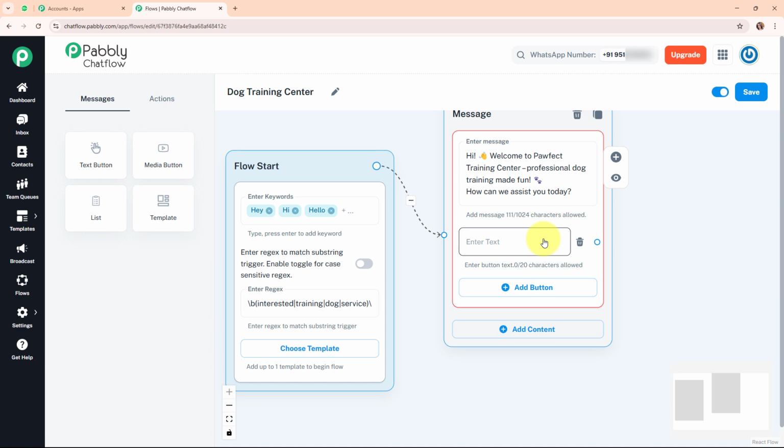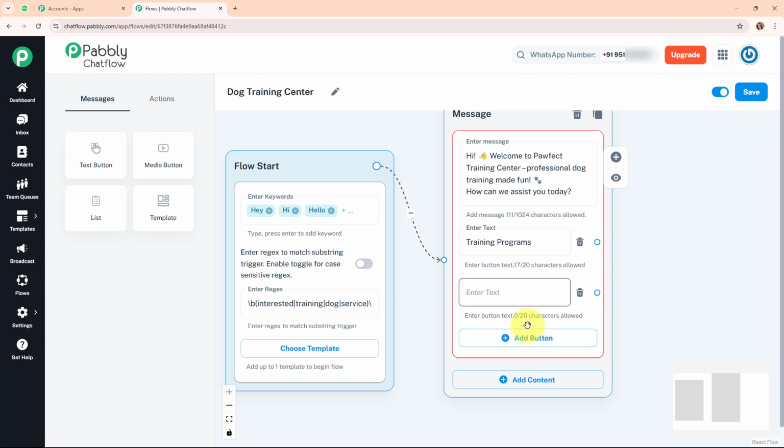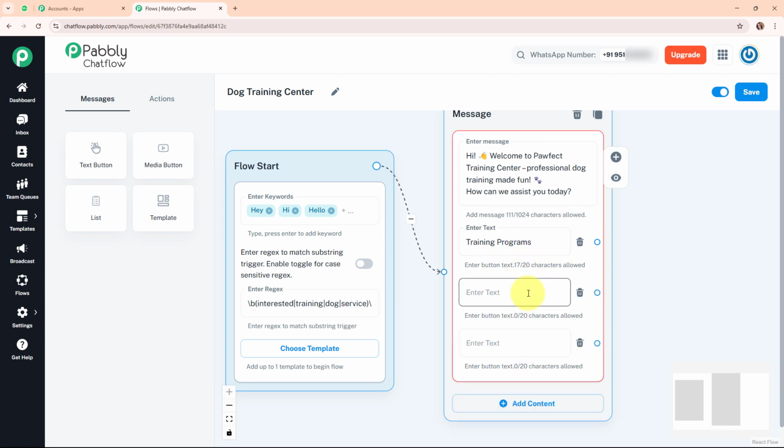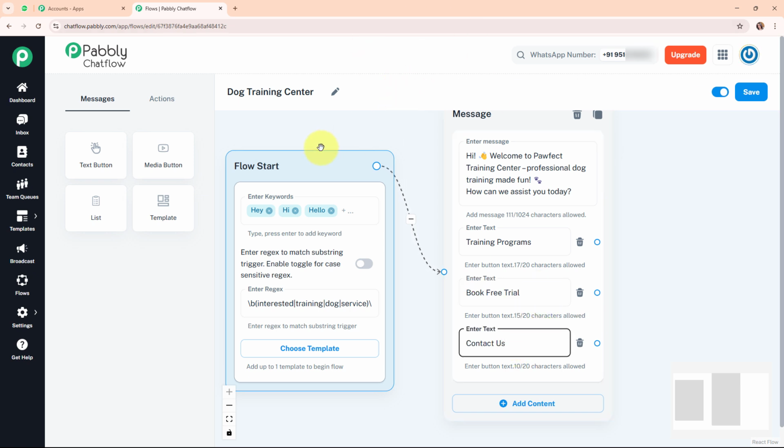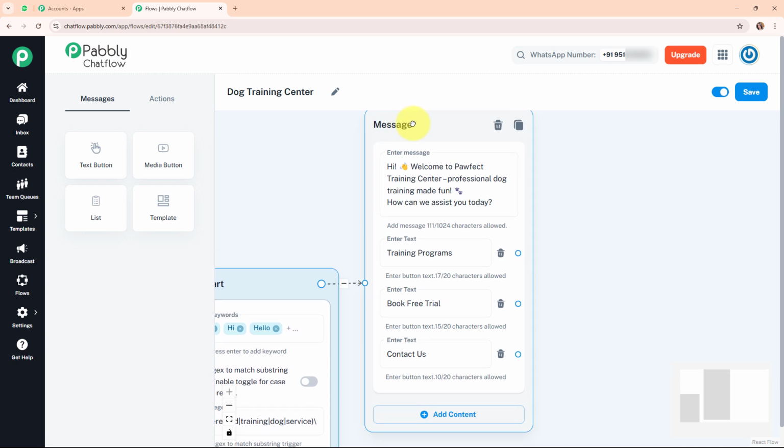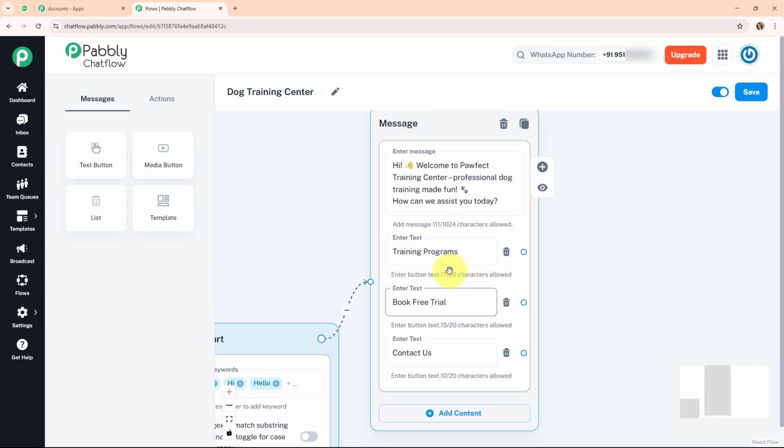By adding a button, I'm going to give quick reply options to my customers with this message box. Firstly, I'm going to add a button with the text training programs. So my customer can select the option for training programs, and similarly I'm going to add two more buttons over here with the text book free trial and contact us. So basically I've added three quick reply buttons for this particular hello message: training programs, book free trial and contact us. With this we have successfully completed this message box.